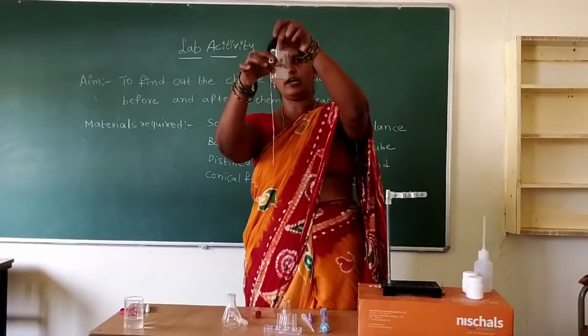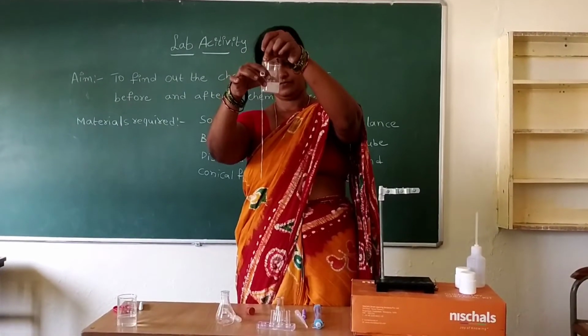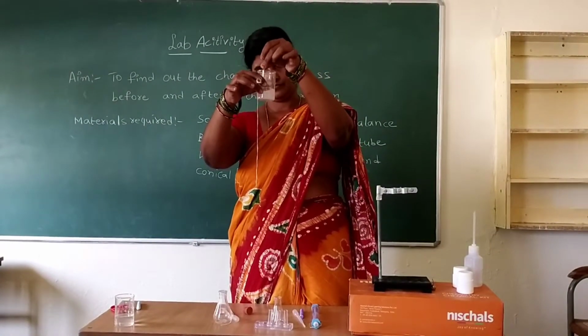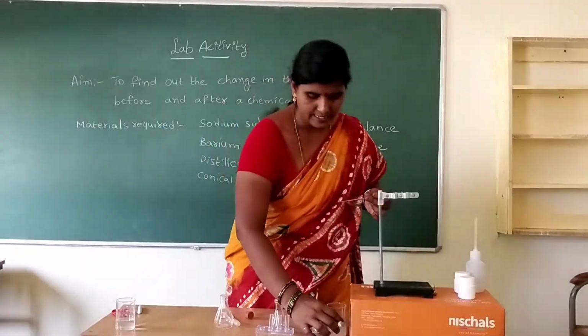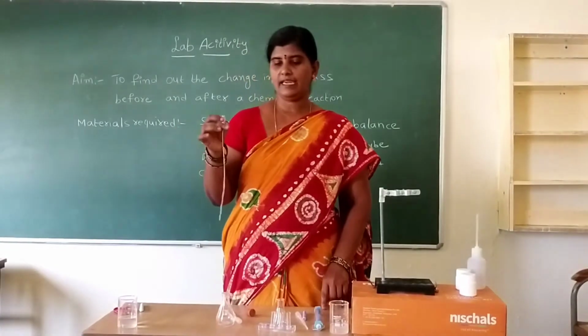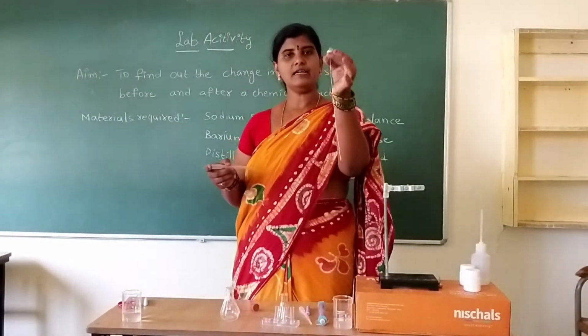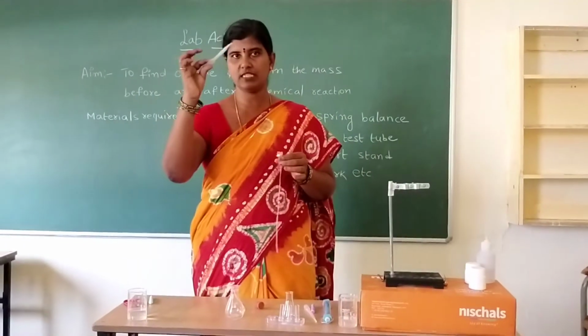Keep it aside. Okay. Next, take 4 ml of barium chloride solution in the small test tube by using the